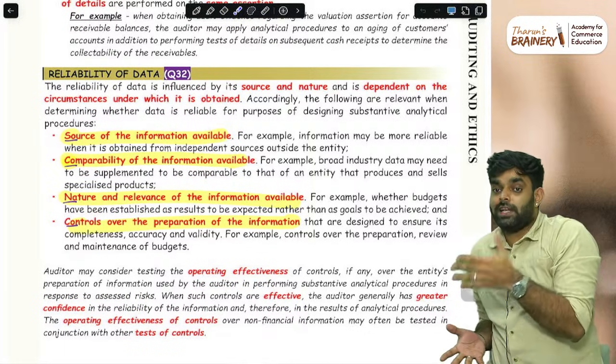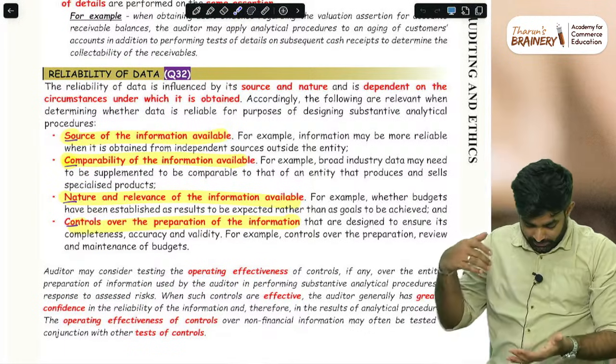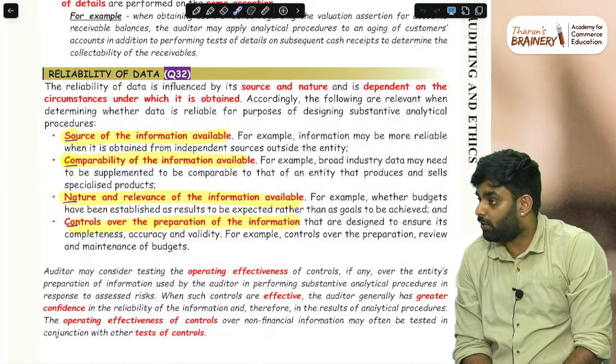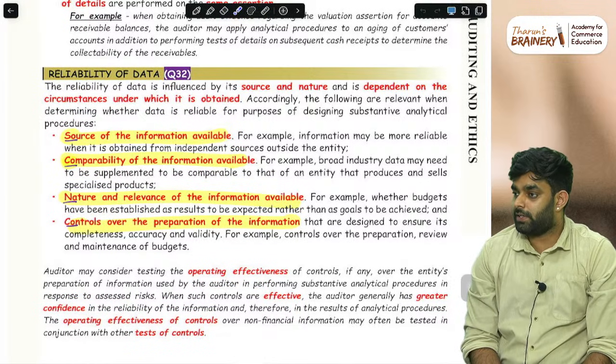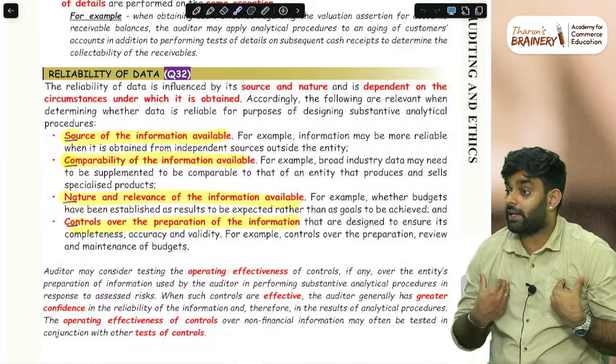Imagine I am auditing Zomato and I am consulting Zomato, telling Deepinder Goyal. Then I say, sir, your marketing expenditure is compared to, because I use analytical procedure.